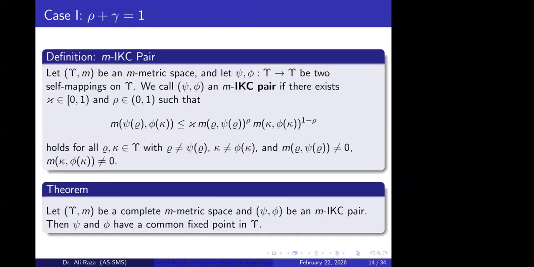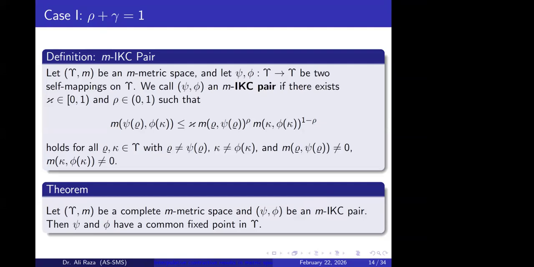So the next result is the extension of the previous result to the class of M metric spaces. Let's say we have an M metric space, and let psi and phi be two self mappings. We say this pair of mappings is an interpolative Kannan type contraction pair if there exists a constant chi between 0 and 1, and there exists some rho which appears as the exponent.